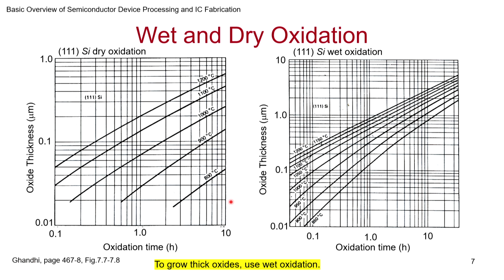Now what you find here is that with wet oxidation, you end up typically having a much faster rate of oxidation, which is why you are having to represent thicker oxides. For dry oxidation, you are not even coming above 1 here at 1200 degrees centigrade. On the other hand, at 1200 degrees centigrade for wet oxidation, you are coming to 2, 3, 4, 5 micron thickness.